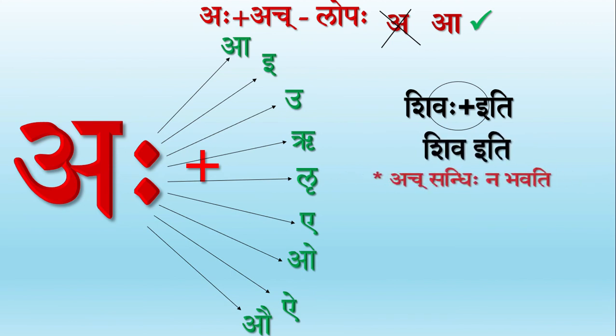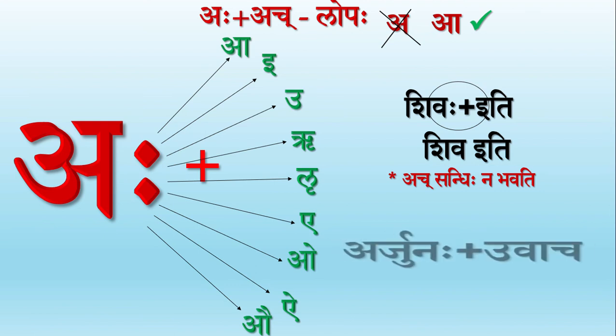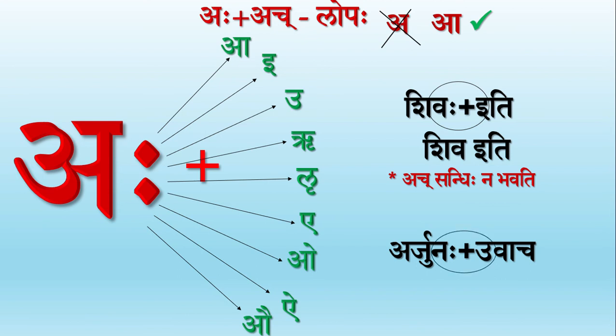Always remember that ach sandhihi never occurs after lopaha. Here Shiva and iti don't combine to form Shiveti. We've got another example here. It says Arjunaha plus uvacha. We have aha followed by u. So according to our rule, visarga disappears and our word now becomes Arjuna uvacha.